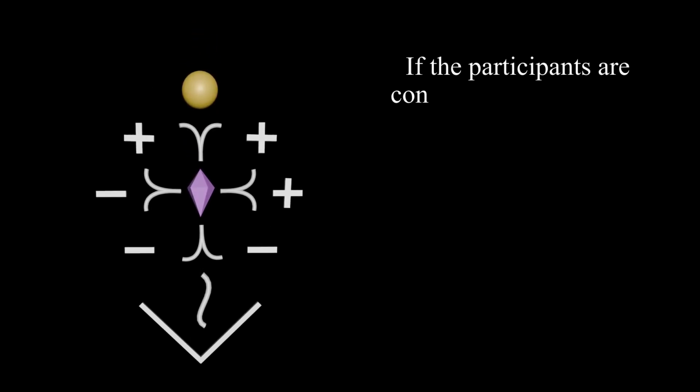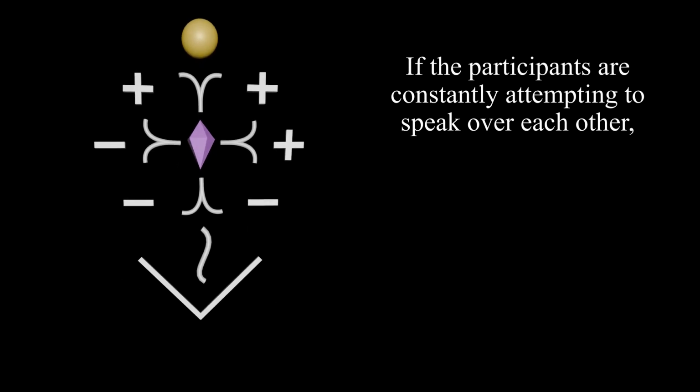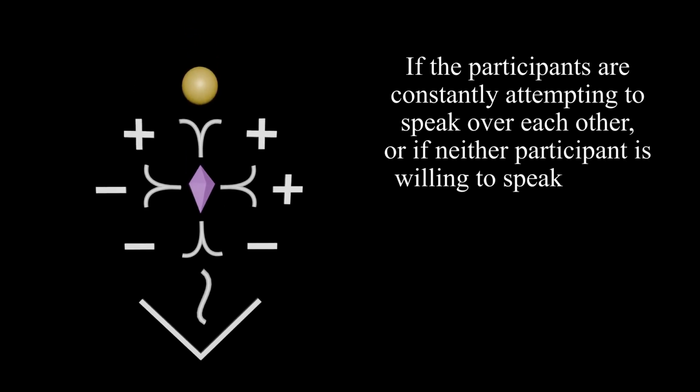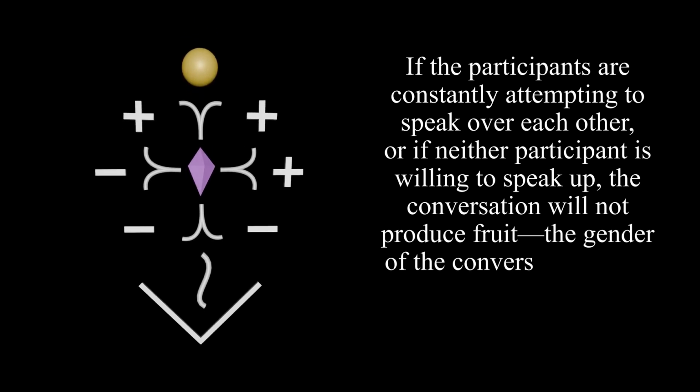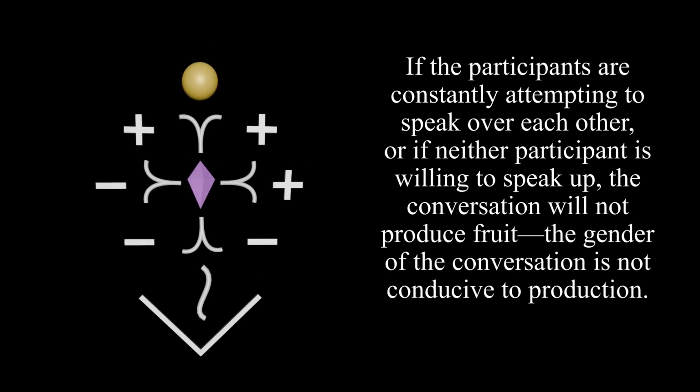If the participants are constantly attempting to speak over each other, or if neither participant is willing to speak up, the conversation will not produce fruit. The gender of the conversation is not conducive to production.